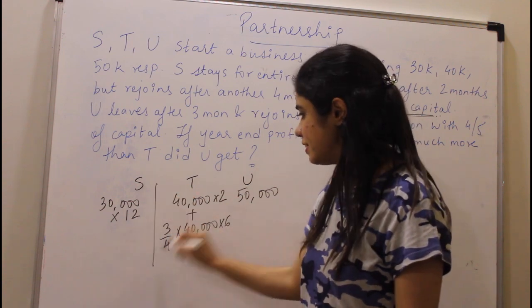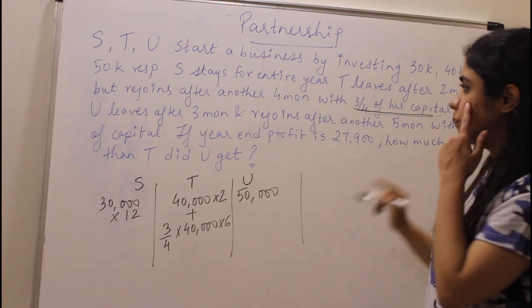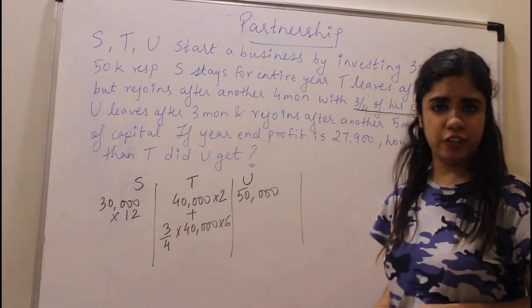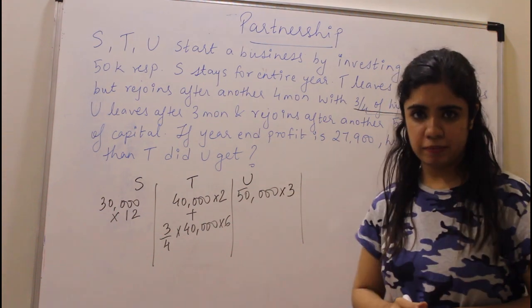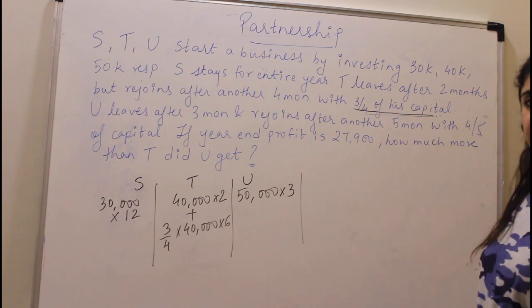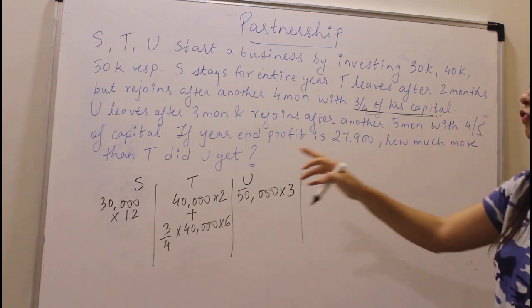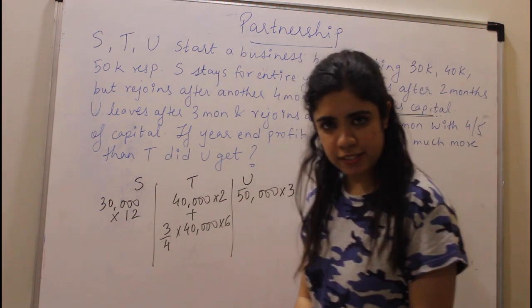This is for S, this is for T, and now let's focus on U. What happens to U? U leaves after 3 months. So U had invested this money for 3 months, and rejoins after another 5 months with 4/5 of his capital. See, U was there for 3 months. Okay?